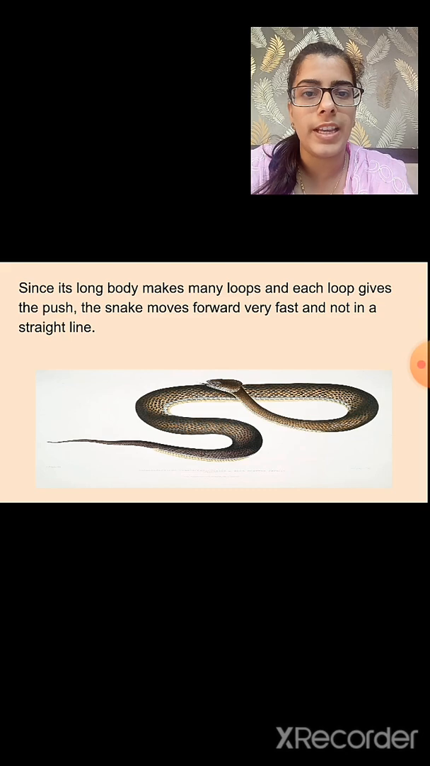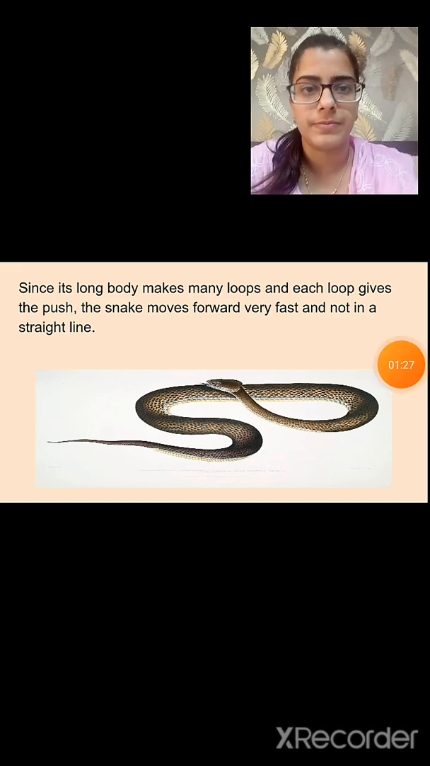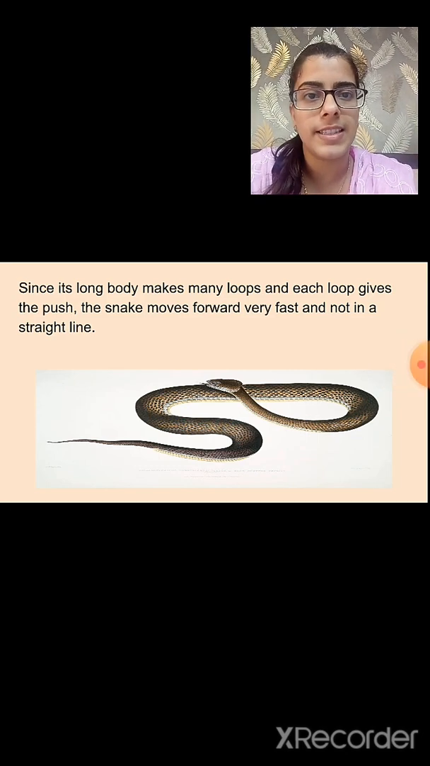Since its long body makes many loops and each loop gives the push, the snake moves forward very fast and not in a straight line. So why does the snake move very fast and not in a straight line? Because its long body makes many loops and each loop gives the push. Therefore, the snake moves forward very fast. The snakes that have a large number of loops move much faster than the snakes that have fewer loops.